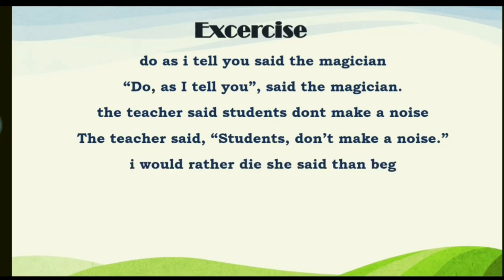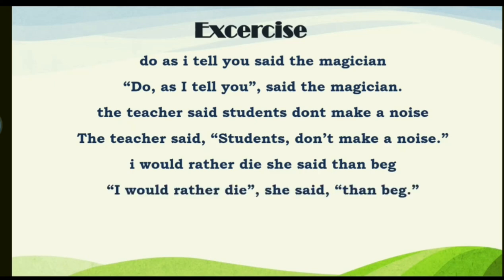Next sentence is, I would rather die, she said, than beg. This is a little bit difficult sentence because in this sentence the reported speech has been divided in two parts. So the first part is in the beginning and the second part is at the end of the sentence.